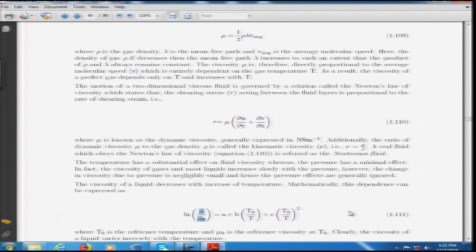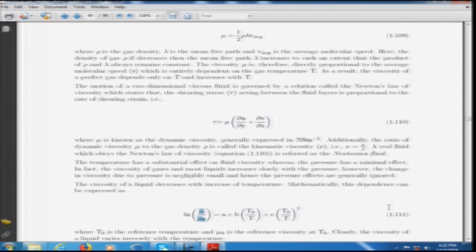It means that the effect of pressure on the viscosity of a liquid is very, very small. Actually, it has been found that for both liquids and gases, increasing the pressure increases their viscosity.